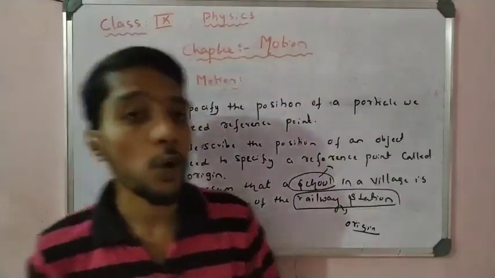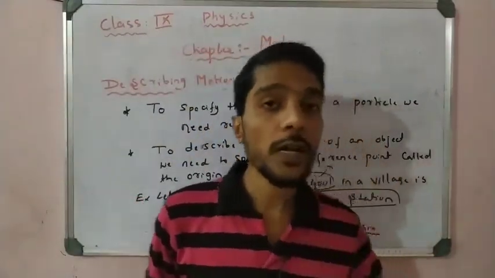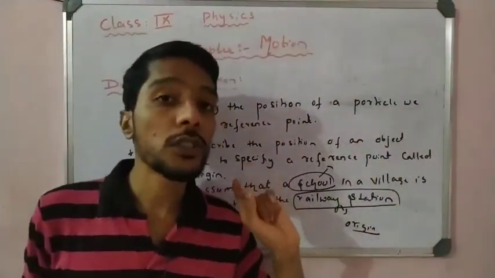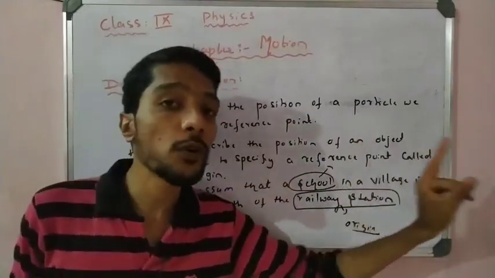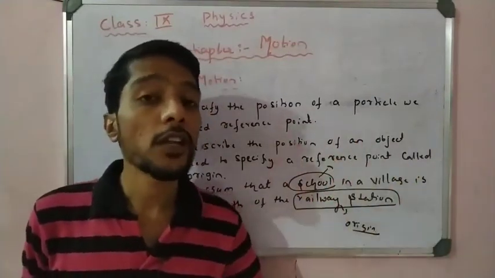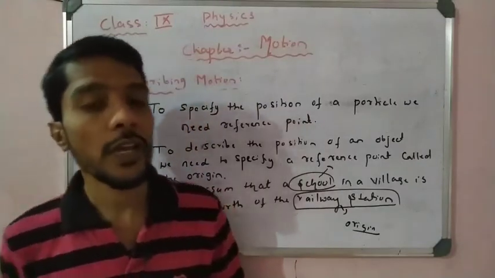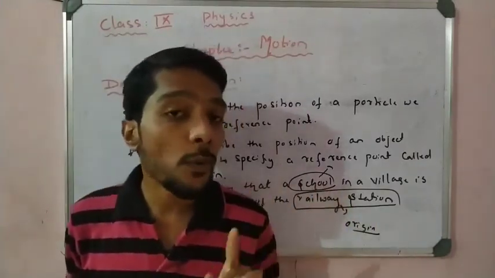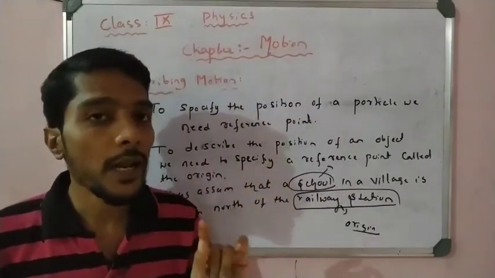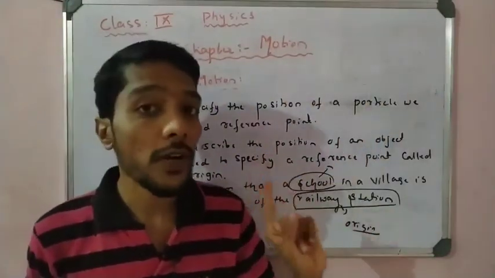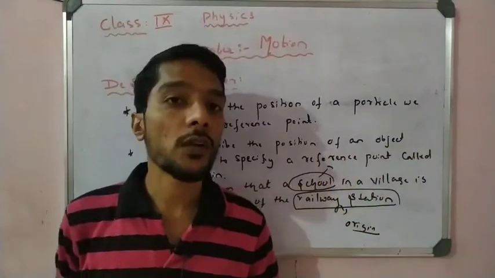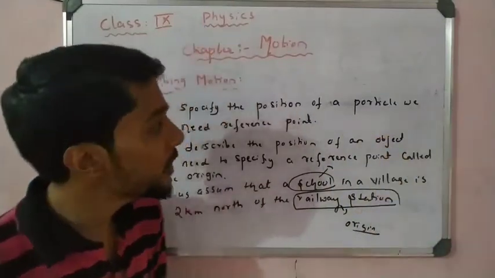Like that you have to remember, right? So you can describe the position of an object or particle, where the object is present at that instant, from the origin. Any distance you calculate must be from the origin, right? That is very important.